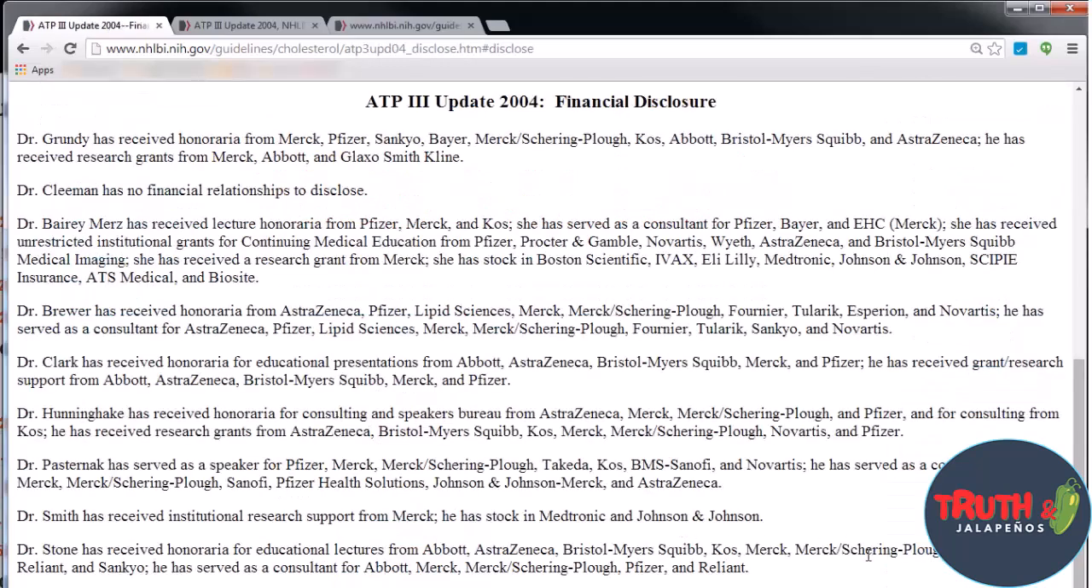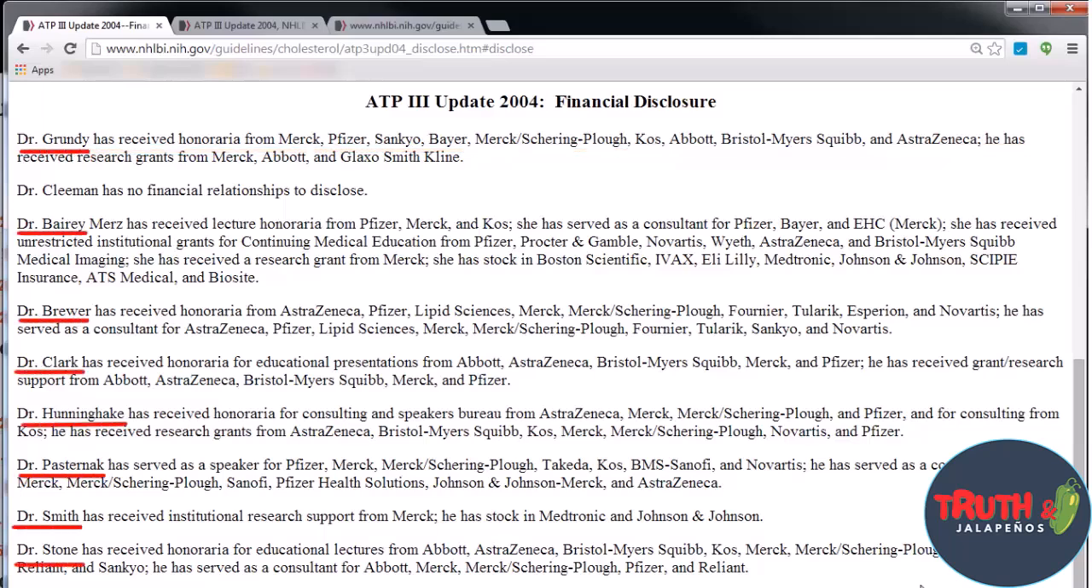These are the financial disclosures of the people who developed these guidelines. Now look at the names: Grundy, Kleeman, Mertz, Brewer, Clark, Honeyhake, Pasternak, Smith, and Stone. It's the same group that wrote that document. Now look at what this document says. Dr. Grundy has received honoraria, which is money, from Merck, Pfizer, Sankyo, Bayer, Merck Schering-Plough, Koss, Abbott, Bristol Myers Squibb. These are all pharmaceutical companies. Dr. Grundy received money from 10 different pharmaceutical companies.